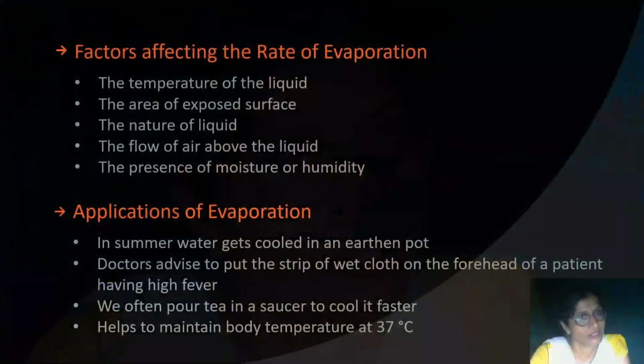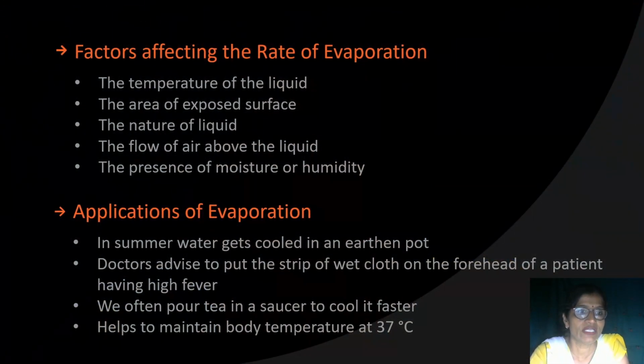Next, it depends on the nature of the liquid. Nature of the liquid means whether the liquid is volatile or less volatile. Volatile means its boiling point is less, like alcohol. Boiling point is less, so it is a volatile liquid, meaning easily converted into the vapor state. And water is less volatile because its boiling point is more compared to alcohol.